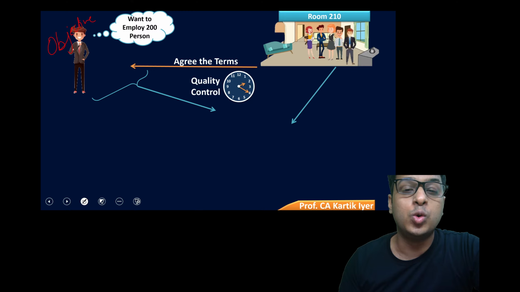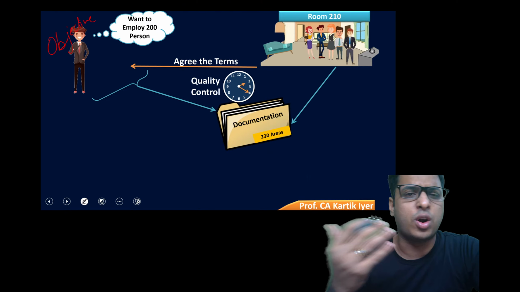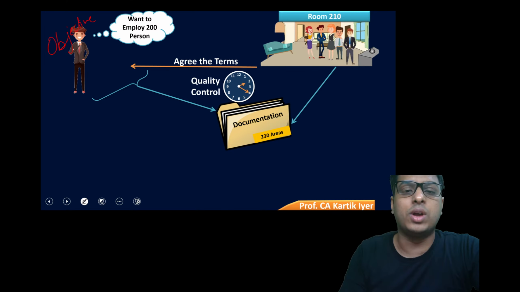Basically, it can be marketing, sales, HR, finance, production, processing, then you have your social media, so many areas. They thought, okay, let us jot down all the areas in which we need to improve to become a successful business, so that we can then start our business. Okay. So they mentioned 230.